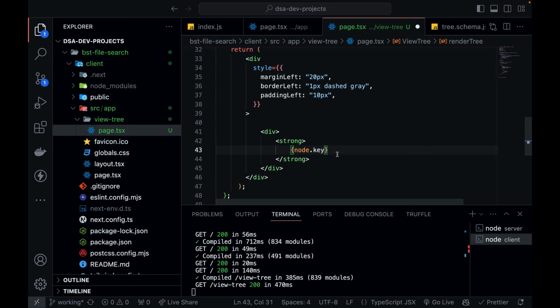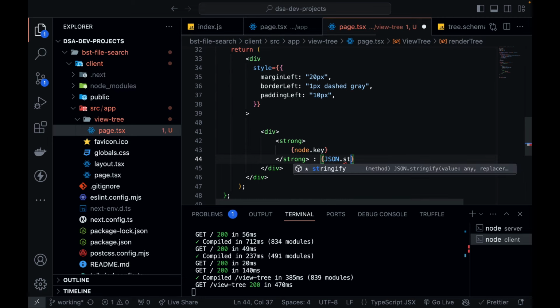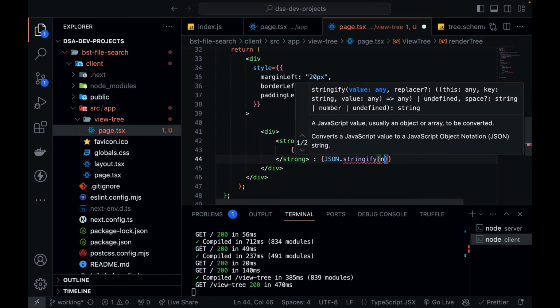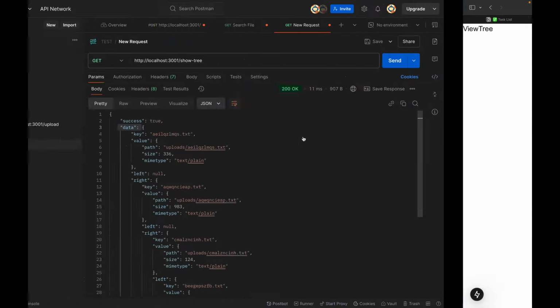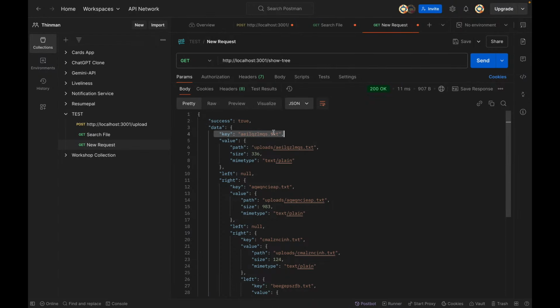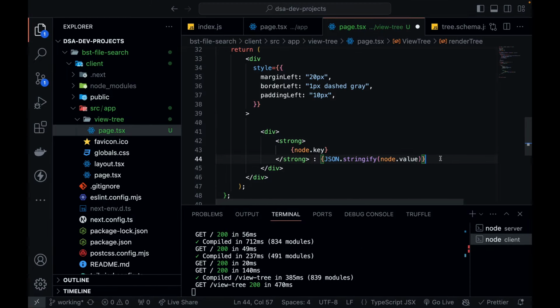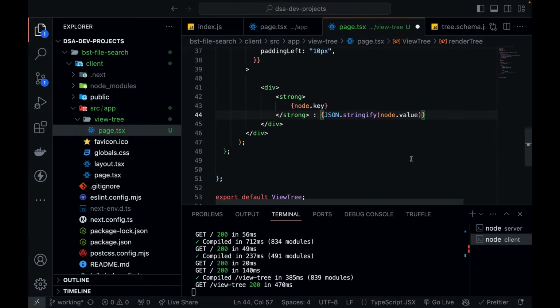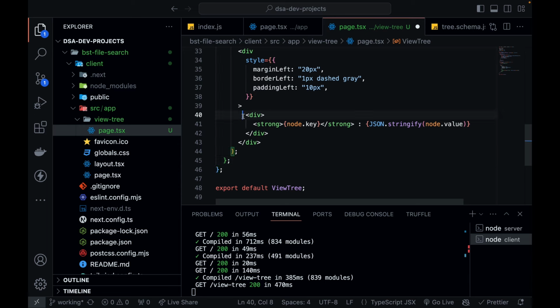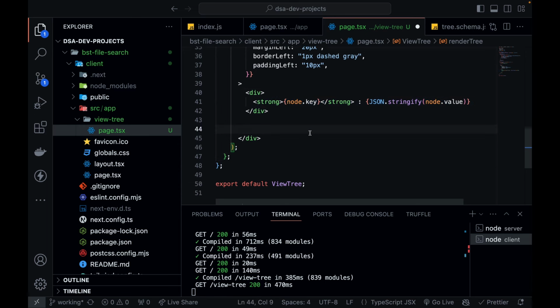Because that will be the first, because this is the root and this is the first node of my tree, and this is the strong tag. That means this is my key, then JSON.stringify(node.value). Why? Because if you see, this is my key, but the value is again JSON, so I need to handle it like this, node.value, so that I can visualize that. As soon as this is done, this is my division tag for my node, and then I'll define my left nodes and my right nodes.